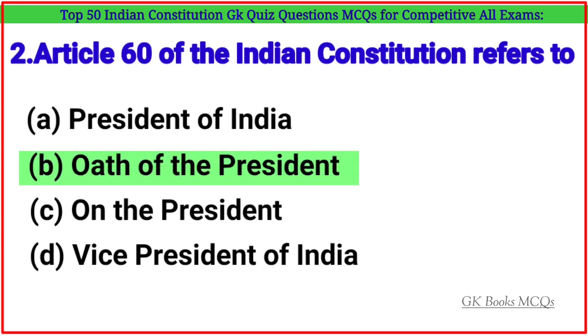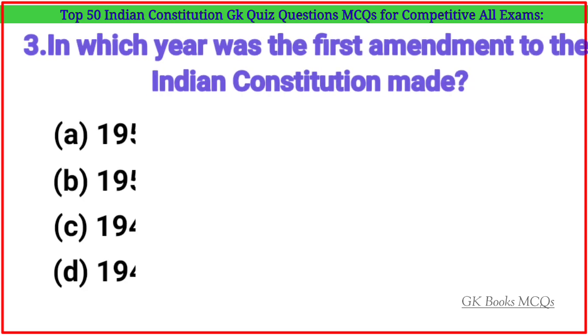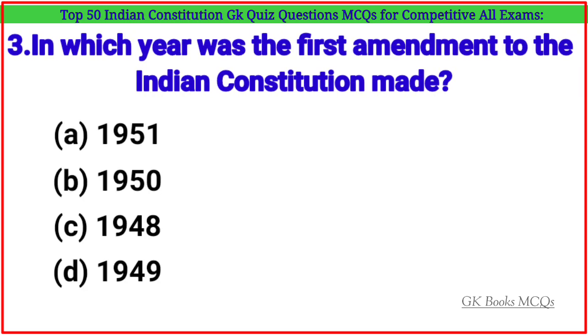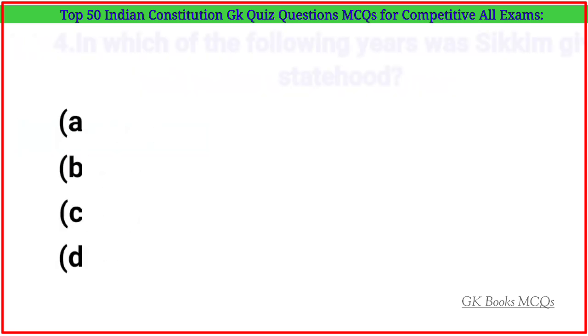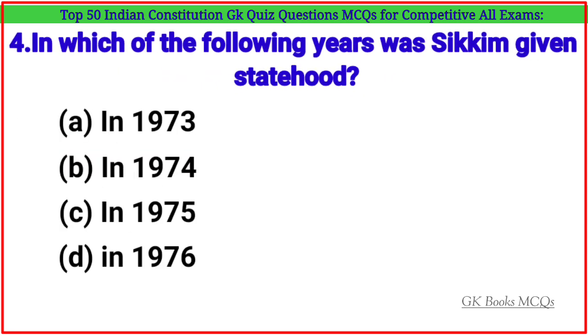Correct answer is option B. Oath of the President. Question number 3. In which year was the first amendment to the Indian Constitution made? Correct answer is option A. 1951. Question number 4. In which of the following years was Sikkim given statehood?